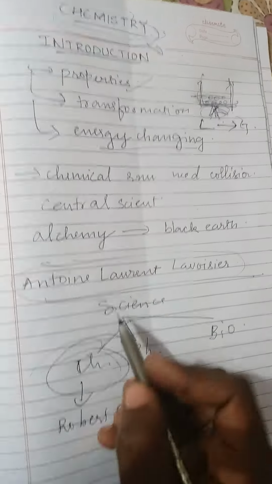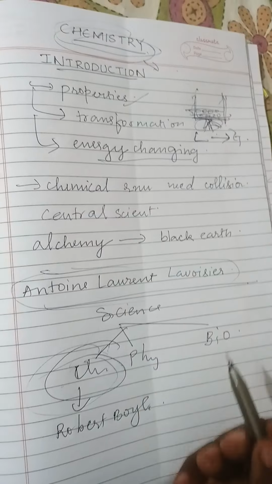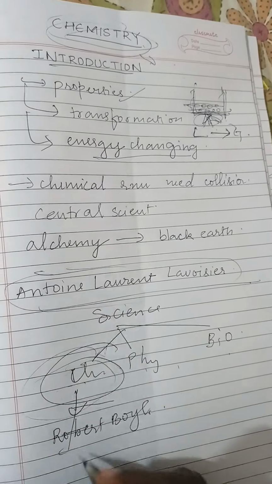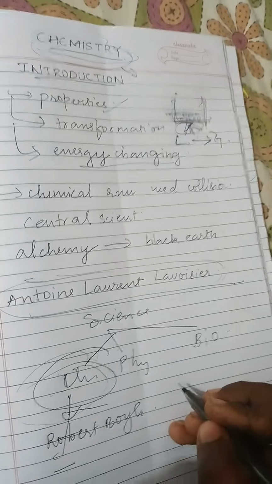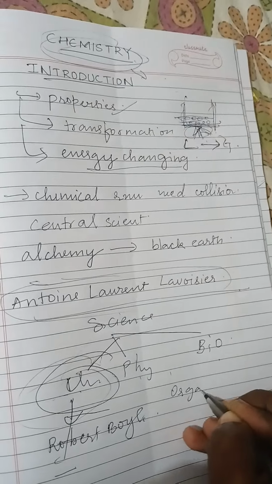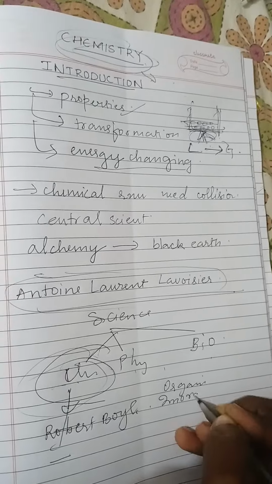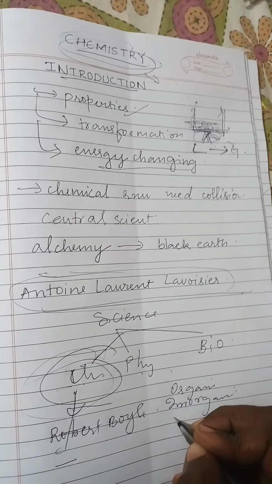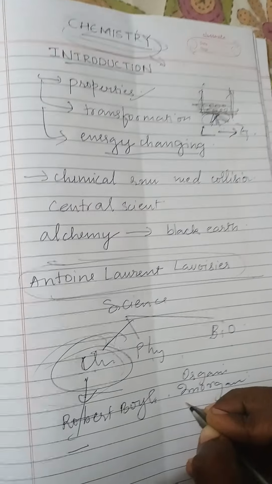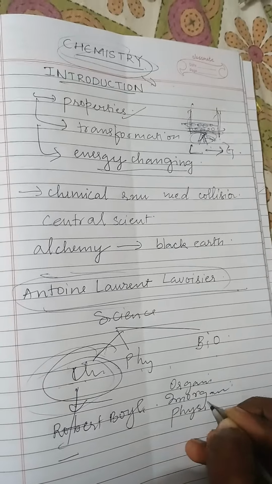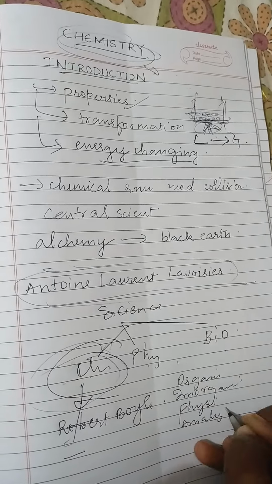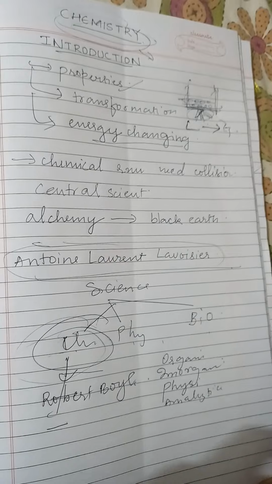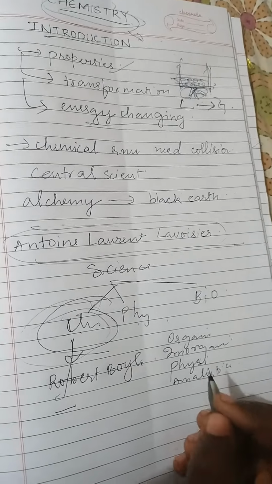Now, science is divided into 3 categories: chemistry, physics, and bio. Under these, they are subdivided into many categories, like organic chemistry, inorganic chemistry, physical chemistry, analytical chemistry, medical pharmaceutical chemistry, geochemistry, and so on.